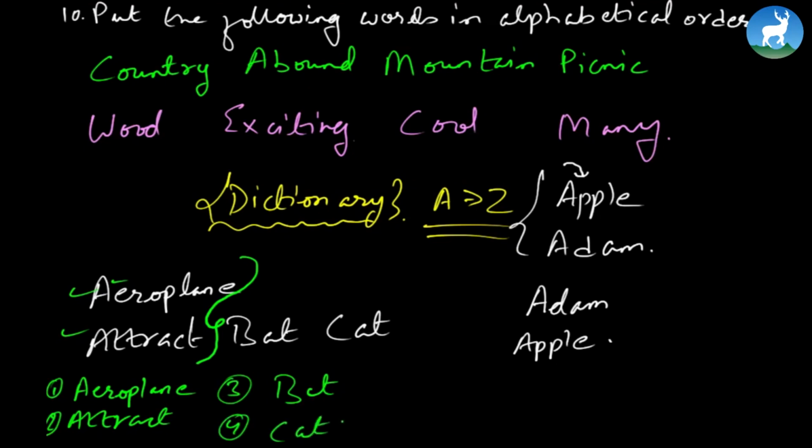Now, having known this, can you not do this? You have to arrange this in alphabetical order. A comes first. There's no B. Then you go to C. Again, C, O, O. So see, C is there, C is there. O is here, O is here. But hey, what comes first, the O or U? And the answer is O, of course. That's cool. Abound, cool, and it goes like that. Put this in alphabetical order, and you can certainly do this at home.